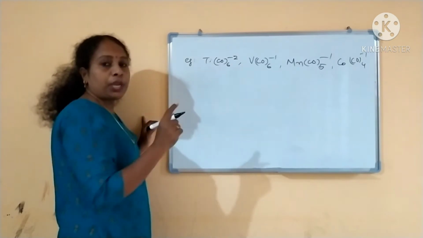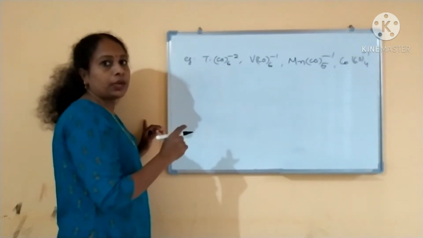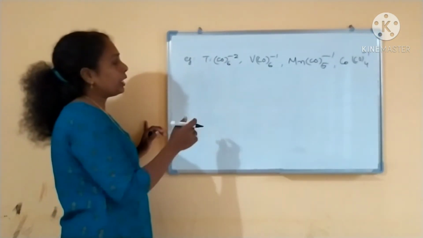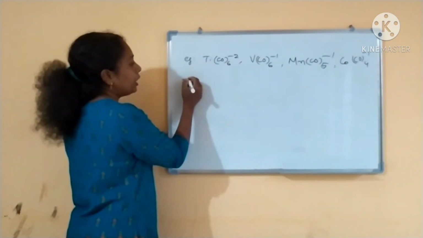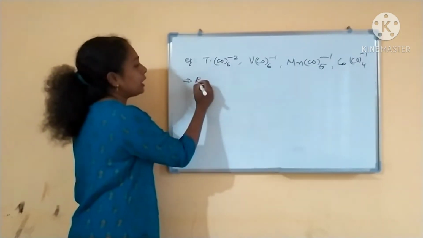We will see today the preparation. What is the preparation of these carbonylate ions? What are the chemical properties of these carbonylate ions? So the first one is preparation. It can be prepared by the reduction with the alkali metals.